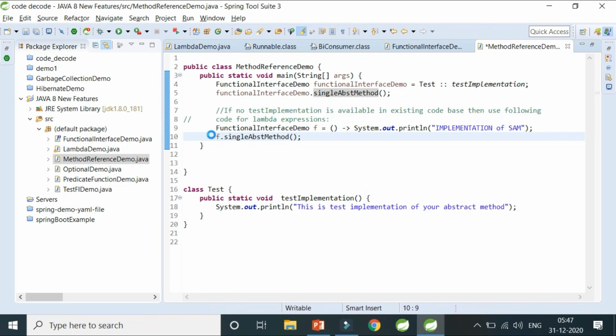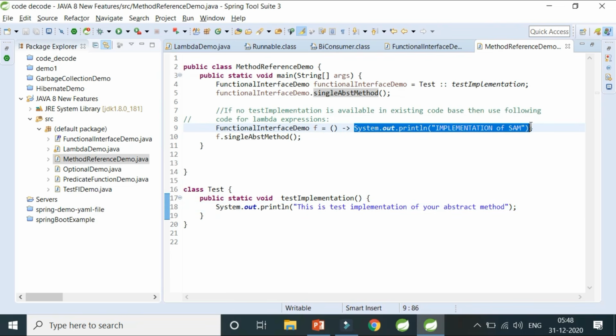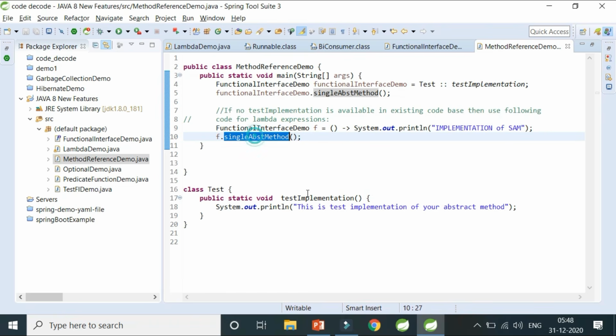My lambda expression would have been FunctionalInterfaceDemo f equals, it takes nothing, right? Implementation takes nothing. No name, no access modifier, no return type, nothing. And it takes no parameter. So no parameter, and it says System.out.println. This would have been my lambda expression, and if I called it, it would have printed the implementation of SAM.